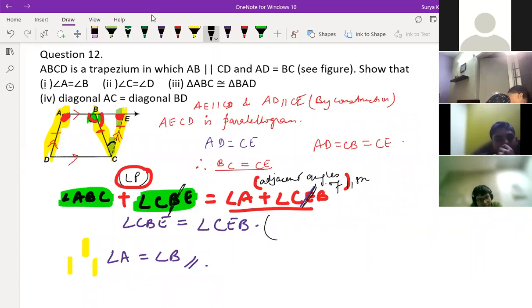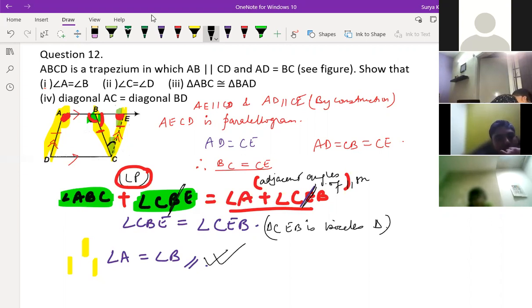This is a part of isosceles triangle, as CEB is an isosceles triangle. That's why two angles are equal. If two sides are equal, the two angles are also equal. Correct. So angle A is equal to angle B.